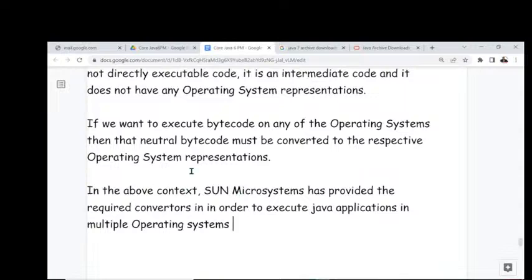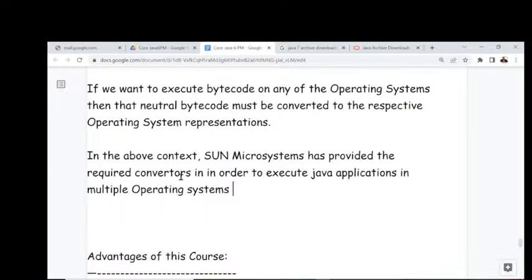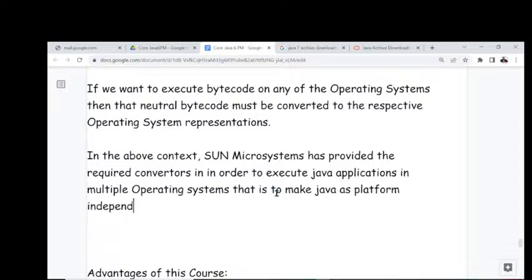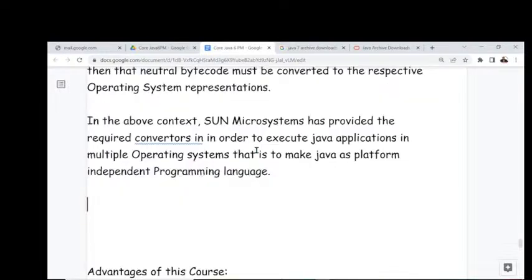Answer my point here now. In the above context, Sun Microsystems has provided the required converters in order to execute Java applications in multiple operating systems. That is to make Java a platform independent programming language. All right, then immediately the next question is, how are those converters provided by Sun Microsystems?